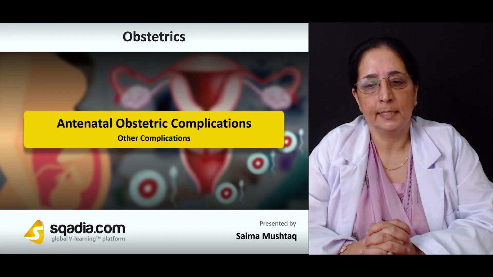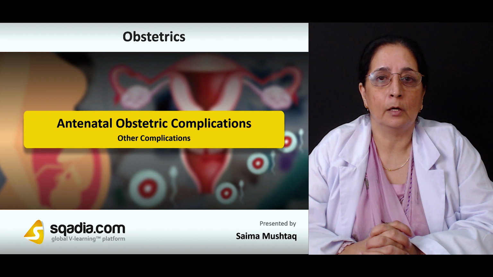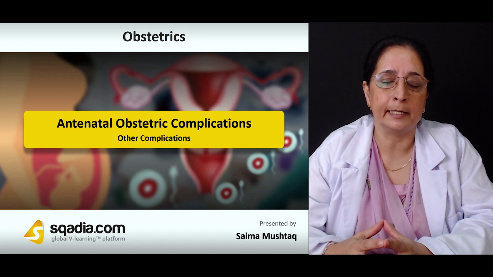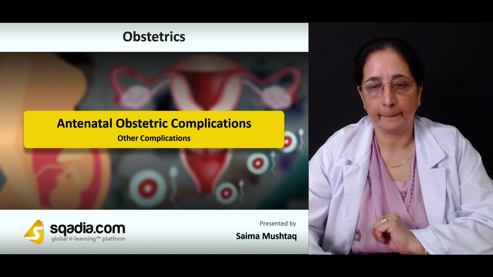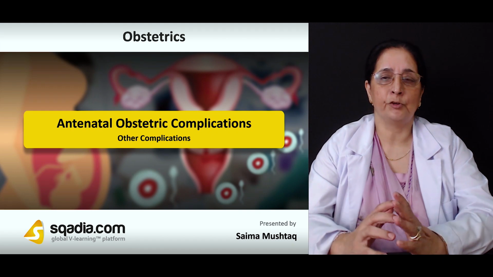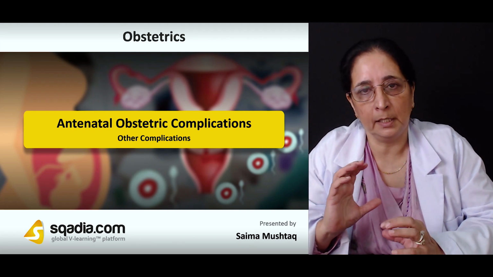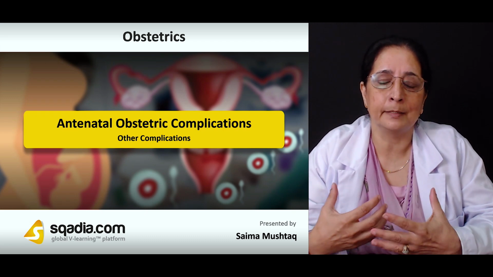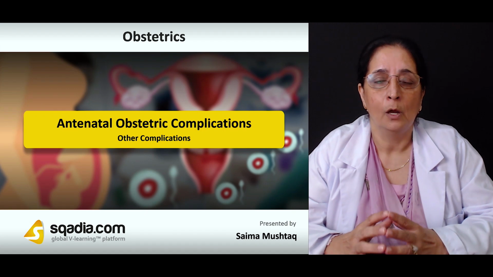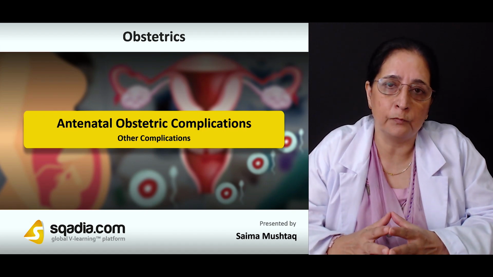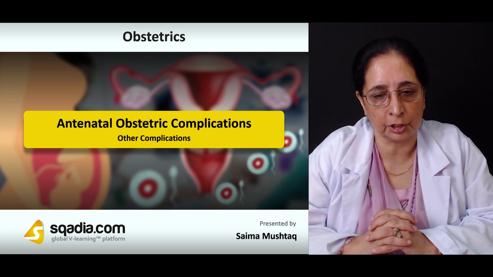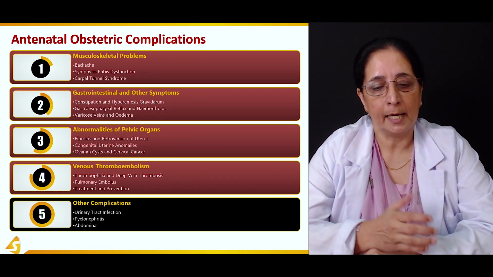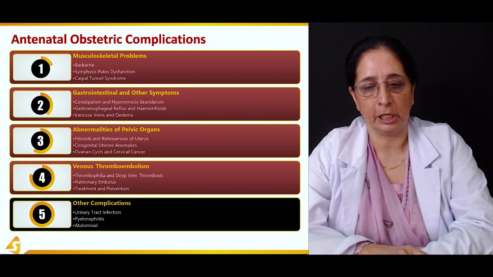In the fifth and final section of our lecture, Antenatal Obstetric Complications, now we will talk about some other complications that can occur during pregnancy. Very common is urinary tract infection. Because of the growing uterus, there is pressure on the urinary bladder that causes stasis of the urine or obstruction to the urine outflow that causes urinary tract obstruction. Other conditions can be pyelonephritis and then some other abdominal complications.